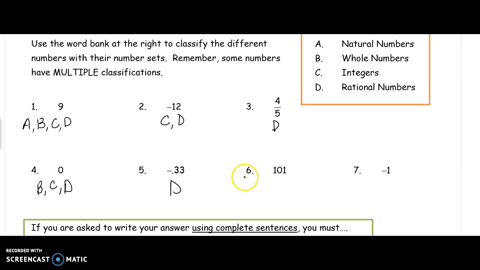Number 6, if we start all the way from 1 and count to 101, we can have a natural number, a whole number, an integer, and a rational. Okay, so if you have a regular number, it's going to be all 4. Negative 1, though, remember, whenever we see a negative, it can only be C and D.